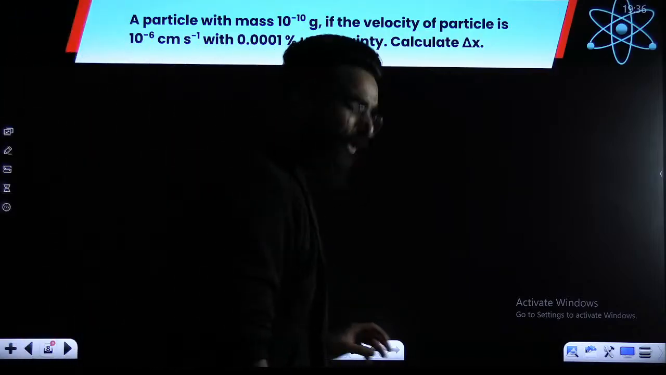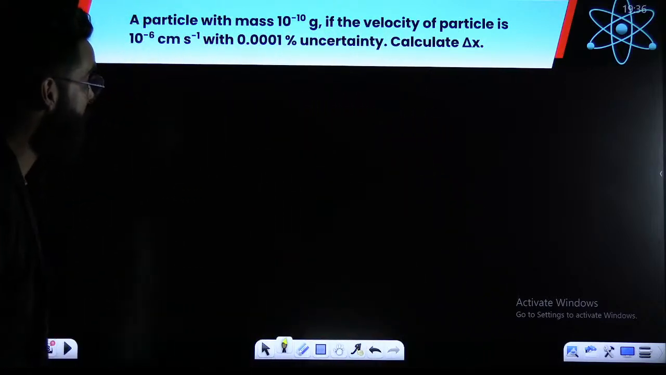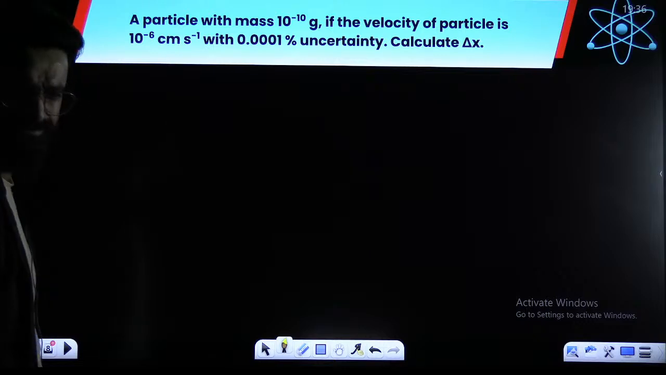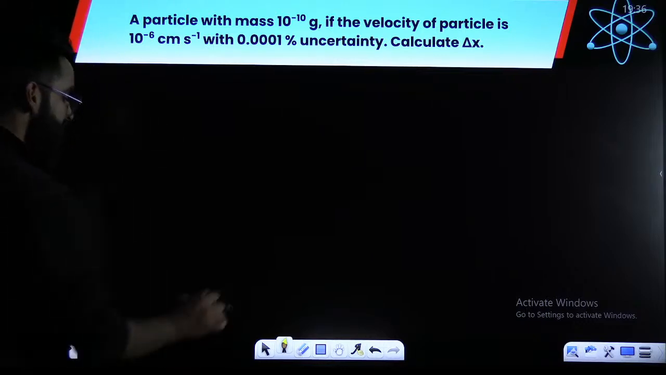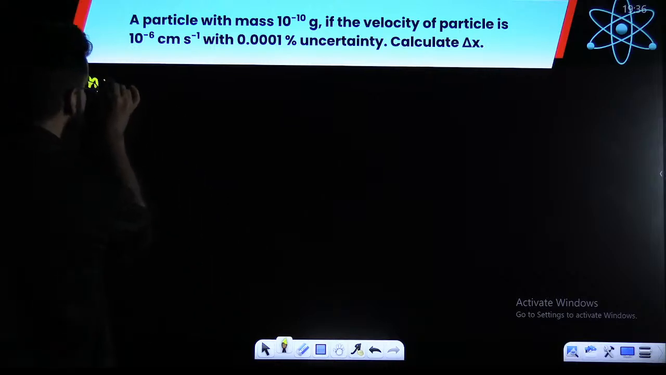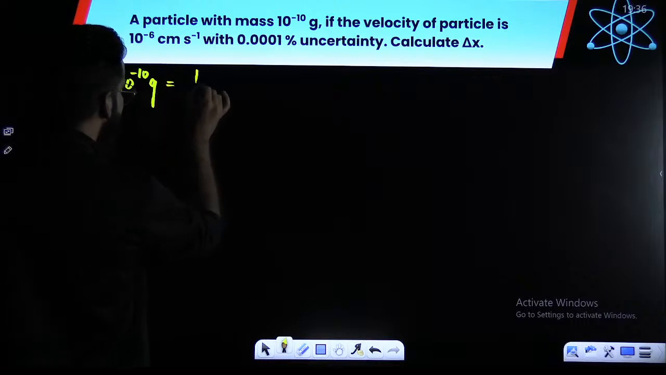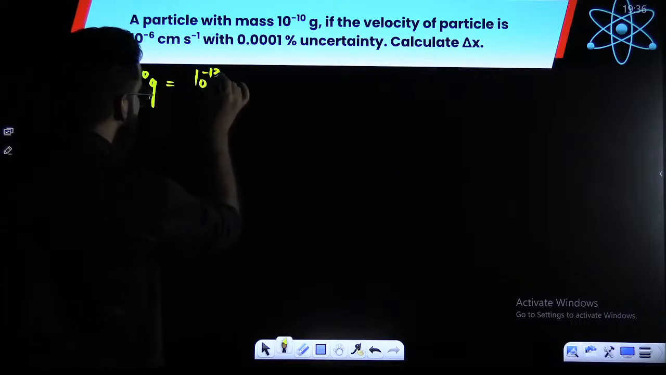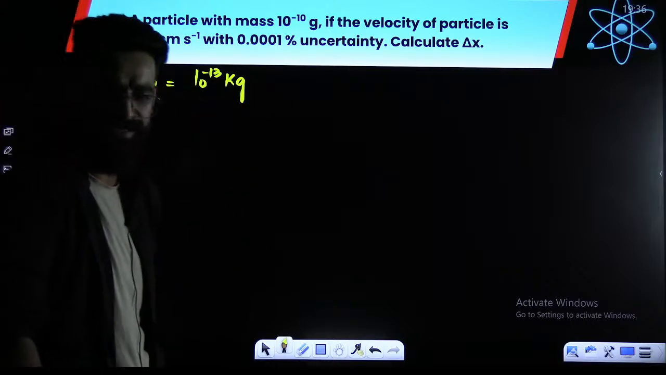Now, the point is, what kind of questions are asked from Heisenberg? Look at the first type of question. You have a particle which has a mass of 10 raised to the power minus 10 grams, which will be 10 raised to the power minus 13 kilograms.